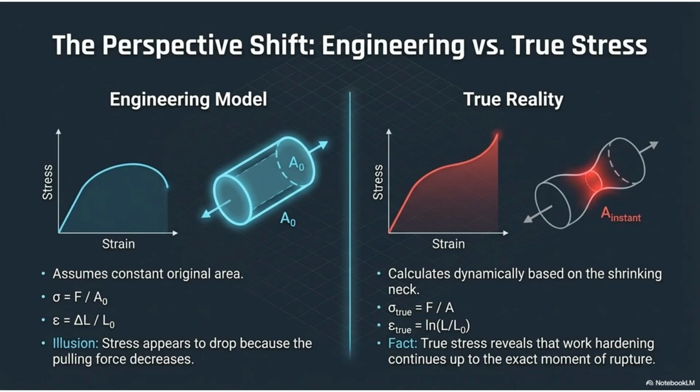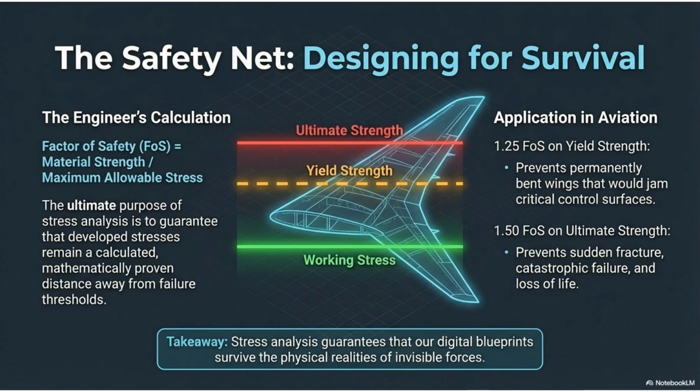Engineers must consider the difference between the engineering model and true stress. The engineering model assumes a constant original area. The true reality calculates dynamically based on the shrinking neck area, revealing that work hardening continues up to the moment of rupture.